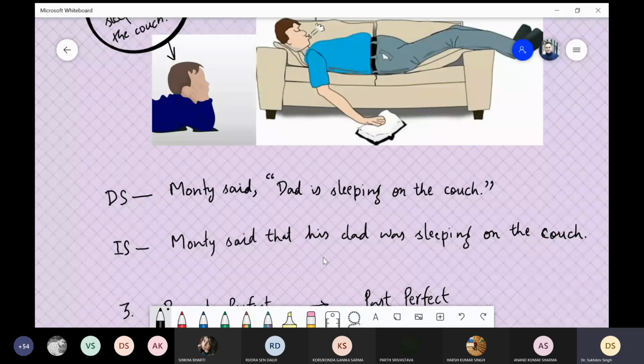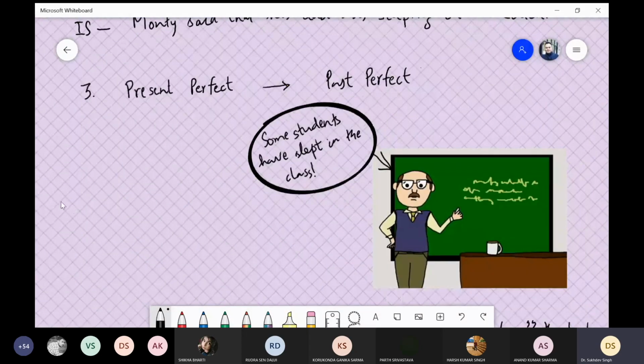So his dad, because we are already talking about Monty. This is the name which was used, and then the same person is converted into the pronoun his. So Monty said that his dad was sleeping on the couch, and then full stop. So is sleeping is converted into was sleeping. This present continuous is converted into past continuous. So his dad was sleeping on the couch. Full stop.